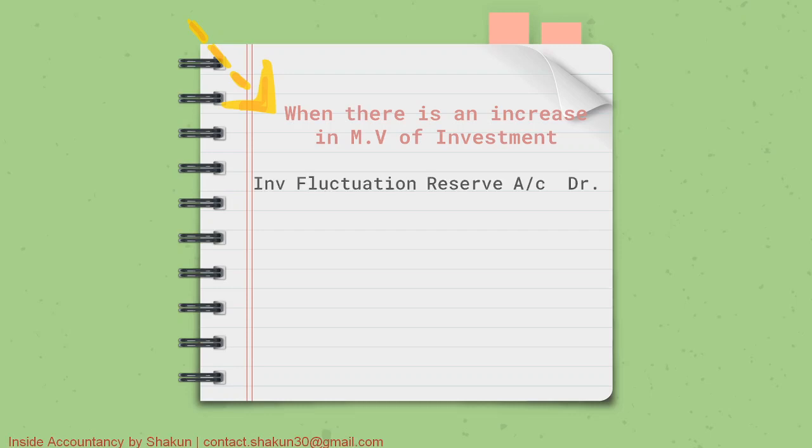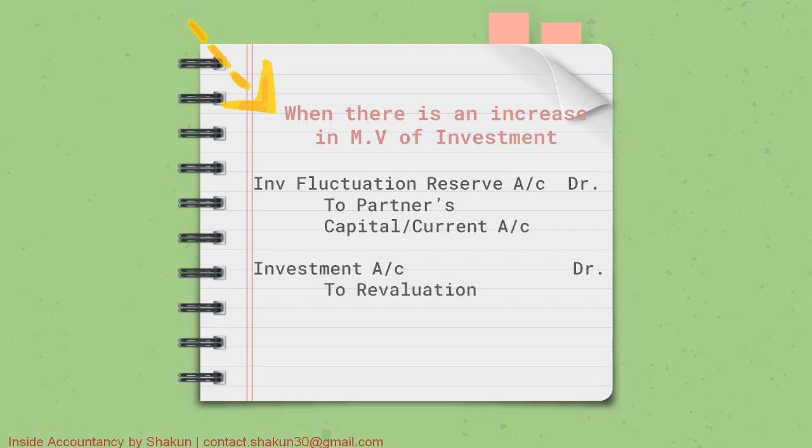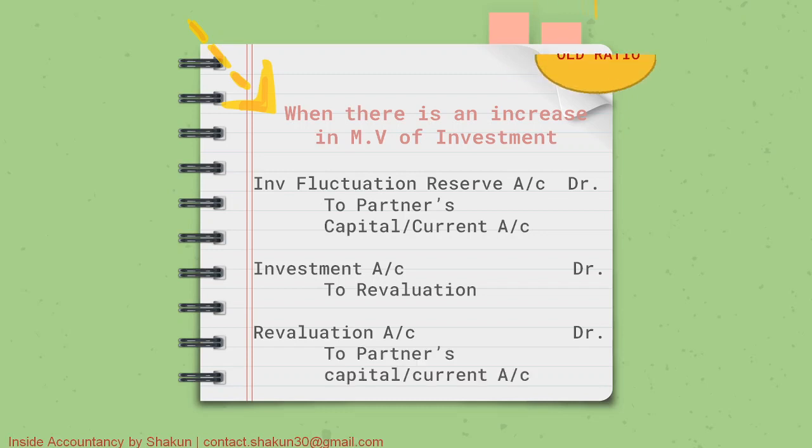So the entry would be that the IFR would be distributed between the partners in their old ratio. Then the increase in the value of investment will be transferred to revaluation. So revaluation is credited, and because of the increase in asset, investment account is debited, and the moment you see revaluation account, you have to transfer it to partners' capital account in the old ratio.